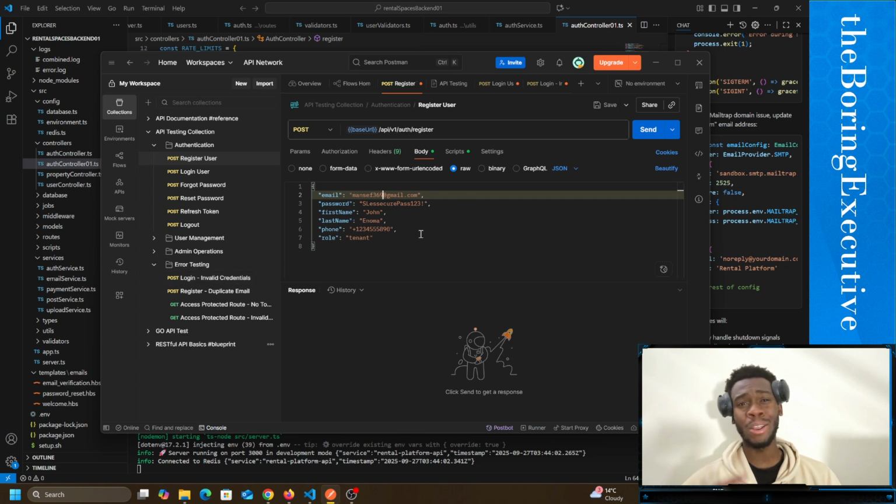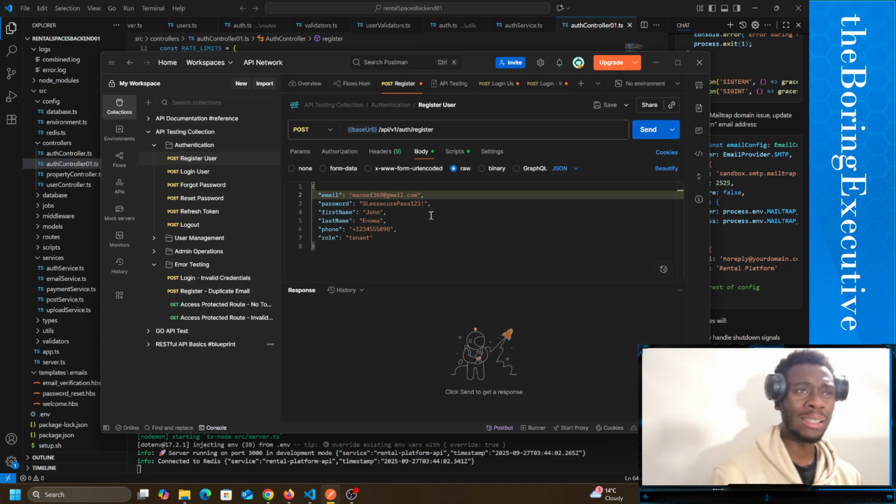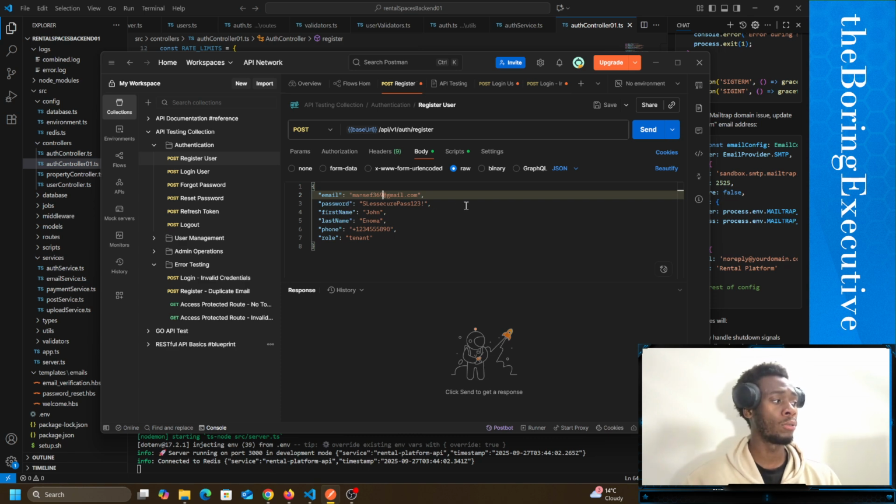If it gives me an error, I have a lot of things going wrong, but I think these are things I can fix. I'm doing a lot of testing, a lot of breaking stuff. So I'm going to create a user now: API slash v1 slash auth slash register, with email, password, first name, last name, and phone. Probably after this I'll start with the user interface of the mobile application.